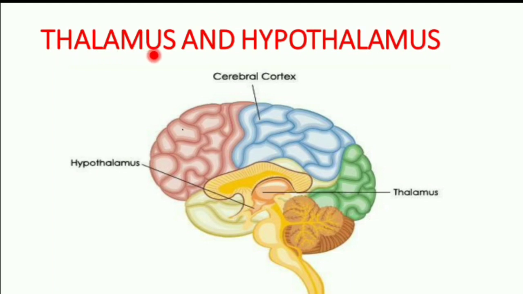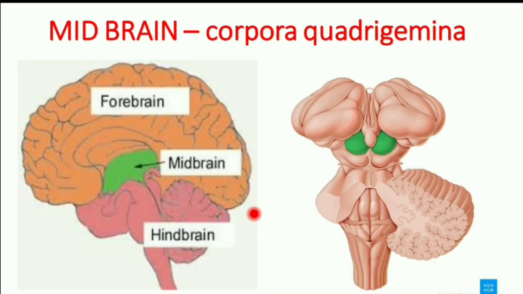Coming to the second and third part of the forebrain, that is thalamus and hypothalamus. This is the thalamus part, and this is the hypothalamus. Thalamus is present in the cerebral medulla. It acts as a relay center which conducts signals from the sensory organ and motor organ. That is the function of the thalamus. The hypothalamus is located at the base of the thalamus. It acts as a thermoregulatory center because it controls the temperature, and it is also an important link between the nervous system and endocrine system.